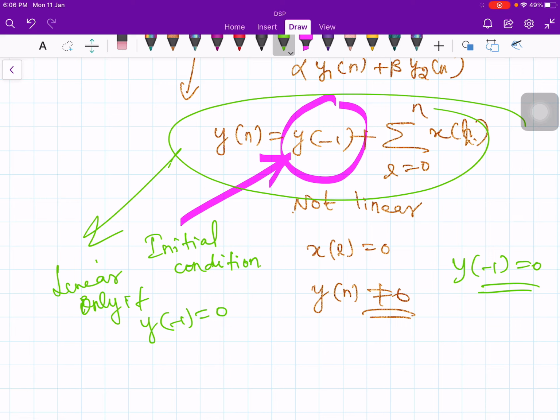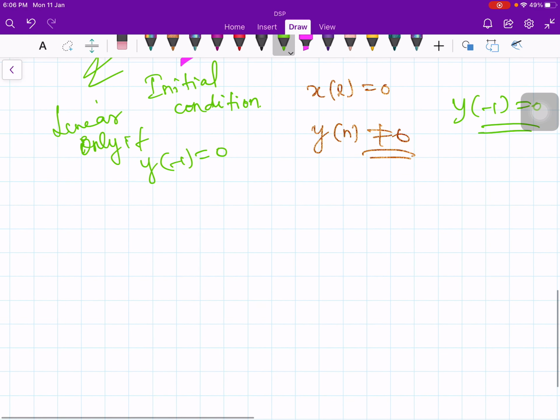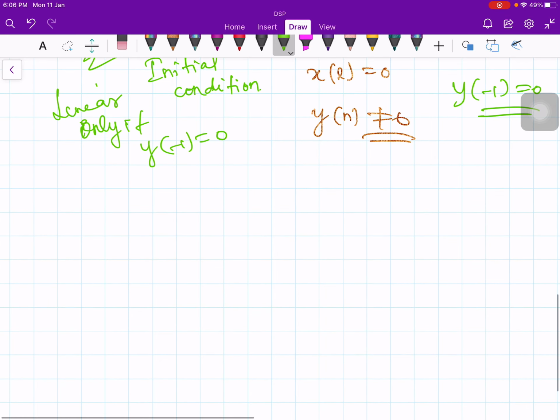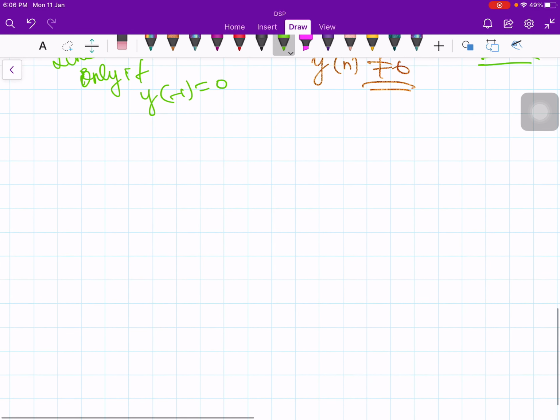If you want to test this system by rigorous means, you take alpha times x1 of n and beta times x2 of n and check, then finally you will end up with a non-linear system. Okay, you can do that.